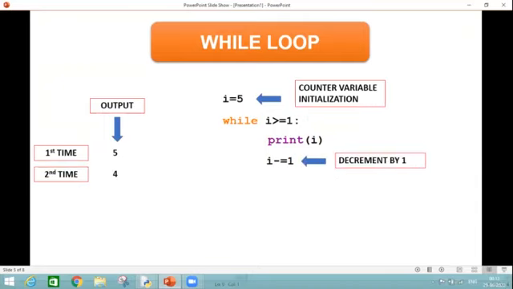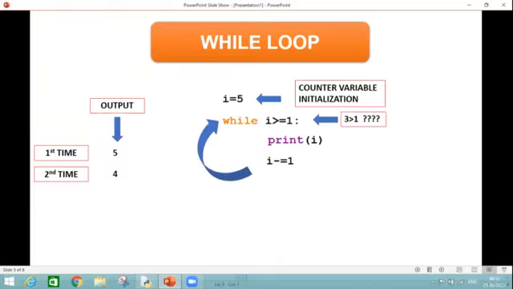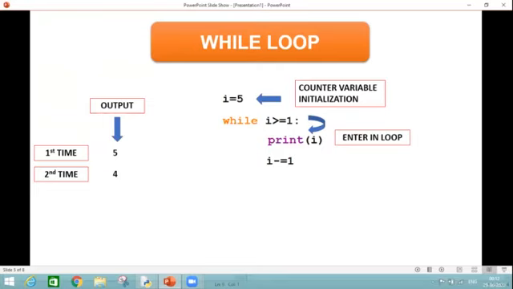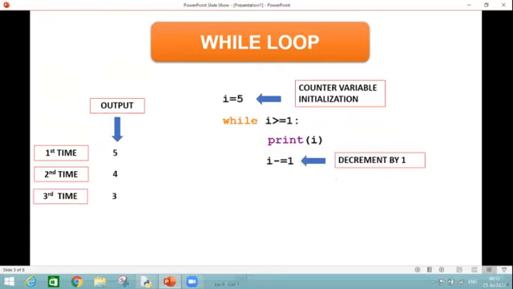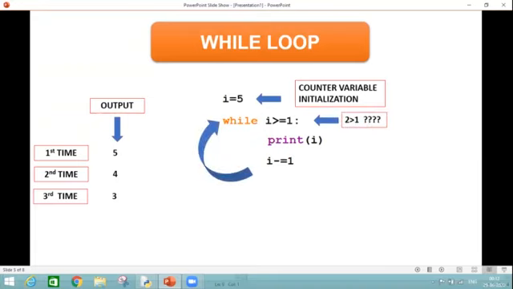Then again it will be decremented by 1. So this time I has become 3. It will check whether 3 is greater than 1 or not. The answer is true, so we will again enter into the loop and I will be printed as 3. Next step, it will again take 1 decrement, so I has become 2. It will again go back and check the condition, whether 2 is greater than 1 or not. The answer is true.